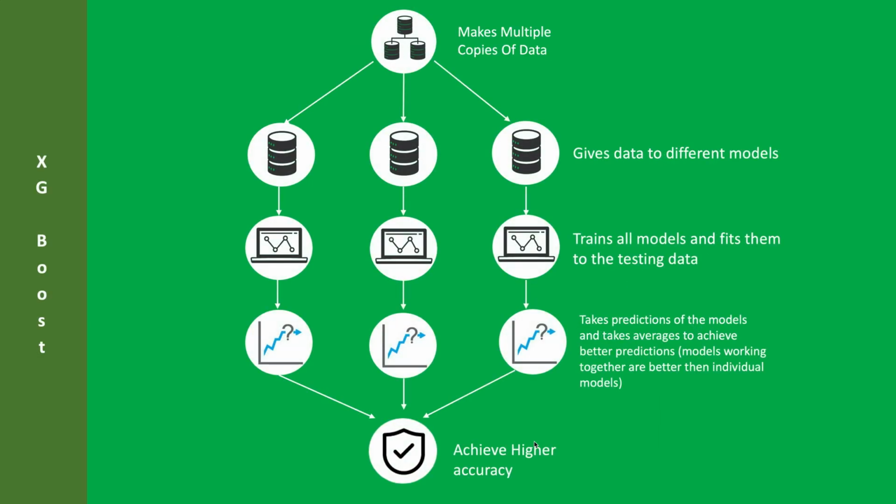XGBoost is the best algorithm for dealing with small to medium structured tabular data. The way XGBoost works is that it trains several models like decision trees, random forests, and regression techniques together, runs them on the testing set, gets the accuracies for each, and then combines them to work together, where each model will give its prediction, and the final prediction is given based on which prediction has more votes.